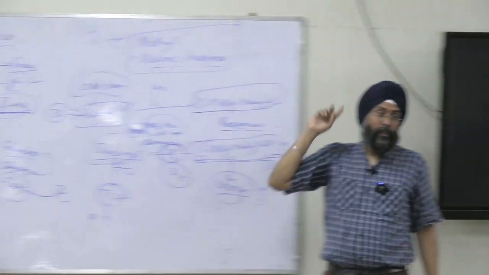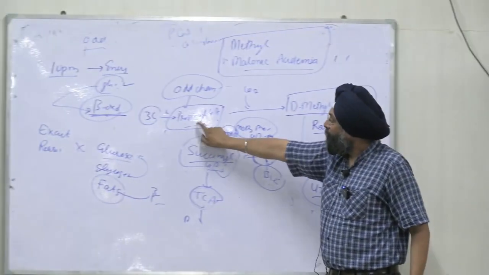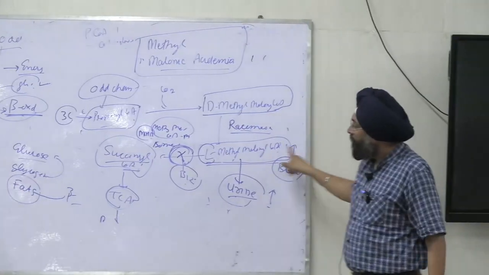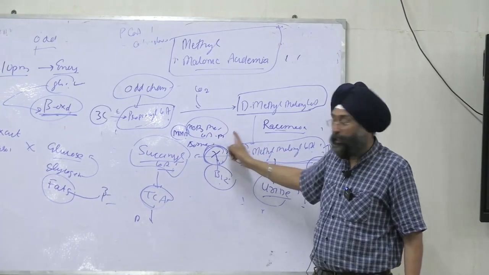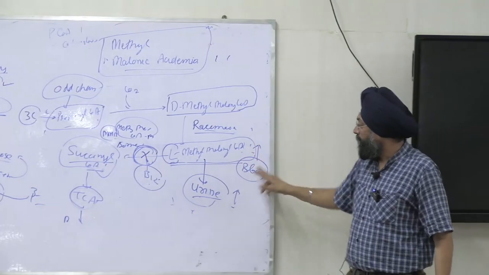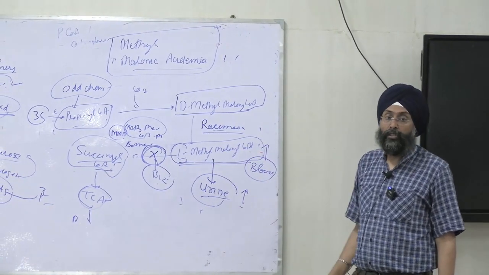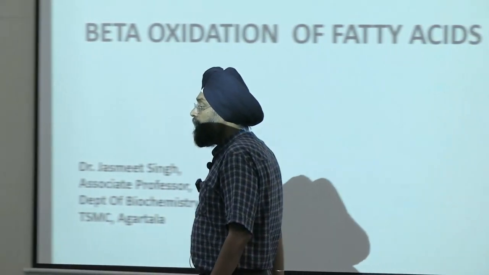Remember the name, and it will come under odd chain fatty acids. The final product is propionyl-CoA, and it is metabolized via D-methylmalonyl-CoA to L, and this reaction requires B12 and MMM, methylmalonyl-CoA mutase. So there will be deficiency of this enzyme or B12. This product will accumulate, causing increased levels in blood and finally filtering into urine. So the symptoms will be mental retardation, CNS damage, and metabolic acidosis, right?